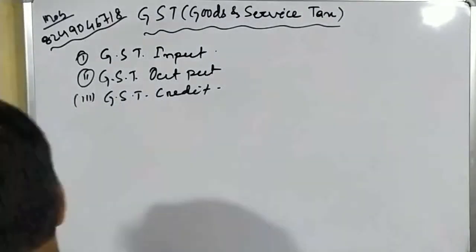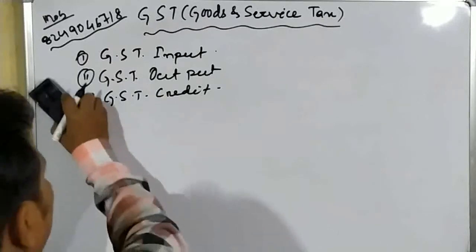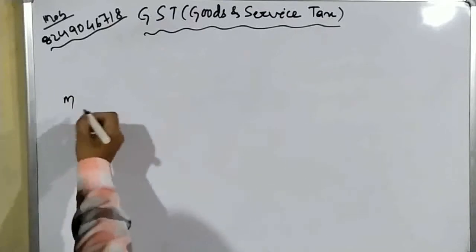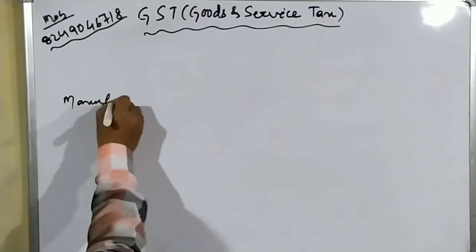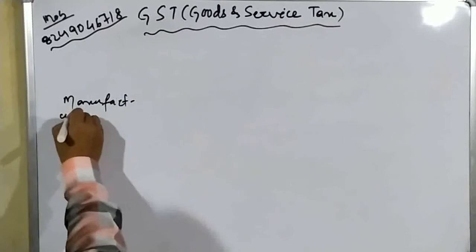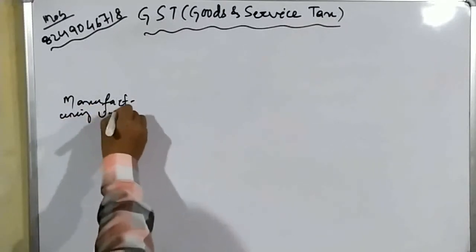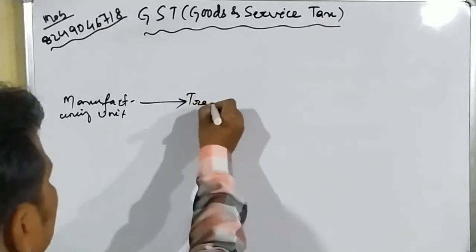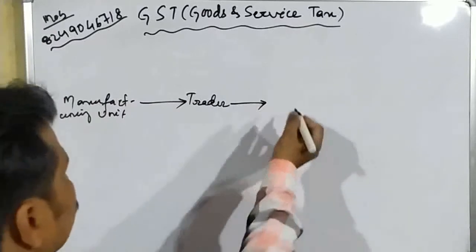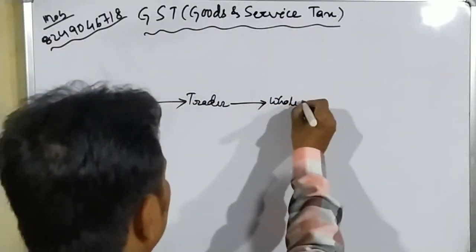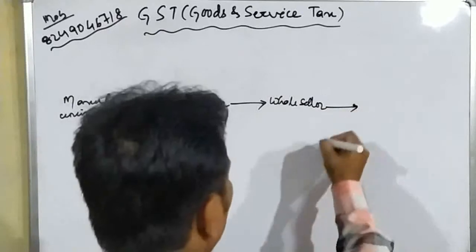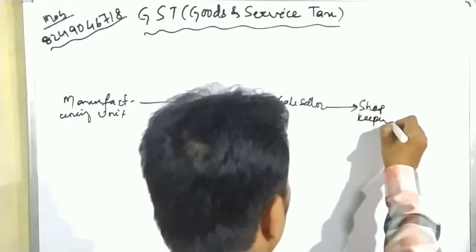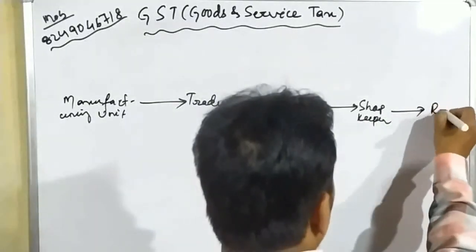So here, suppose this is the manufacturing unit, and he sold that mobile to the trader, and he sold to the wholesaler, and he sold to the shopkeeper, and he sold to Ram.